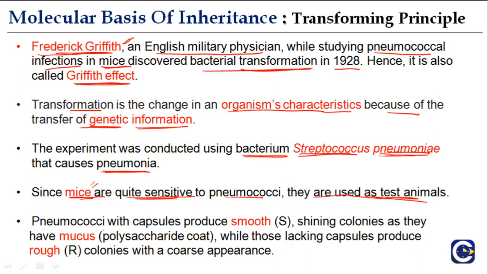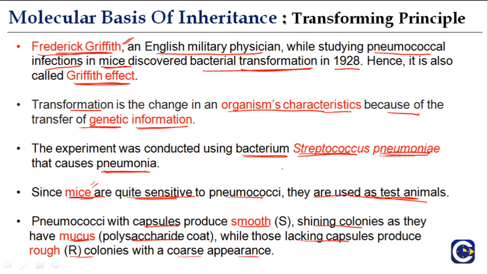So what is pneumococci? Pneumococci is the bacterium that causes pneumonia. Pneumococci with capsules produce smooth shining colonies as they have a mucus polysaccharide coat, while those lacking the capsule produce rough colonies with a coarse appearance.